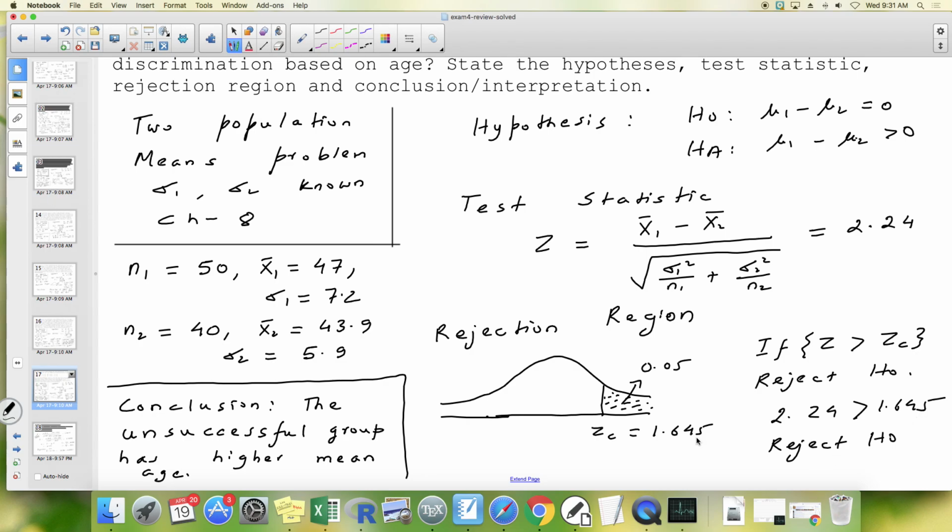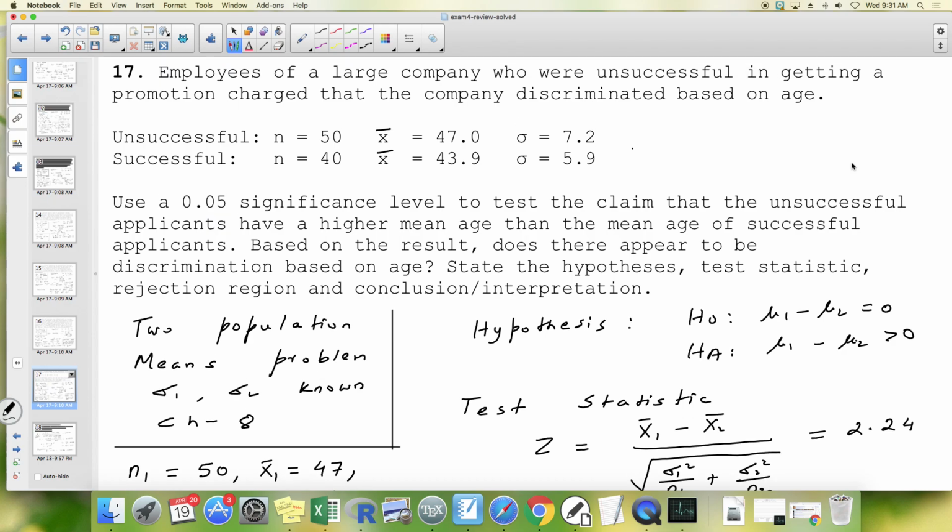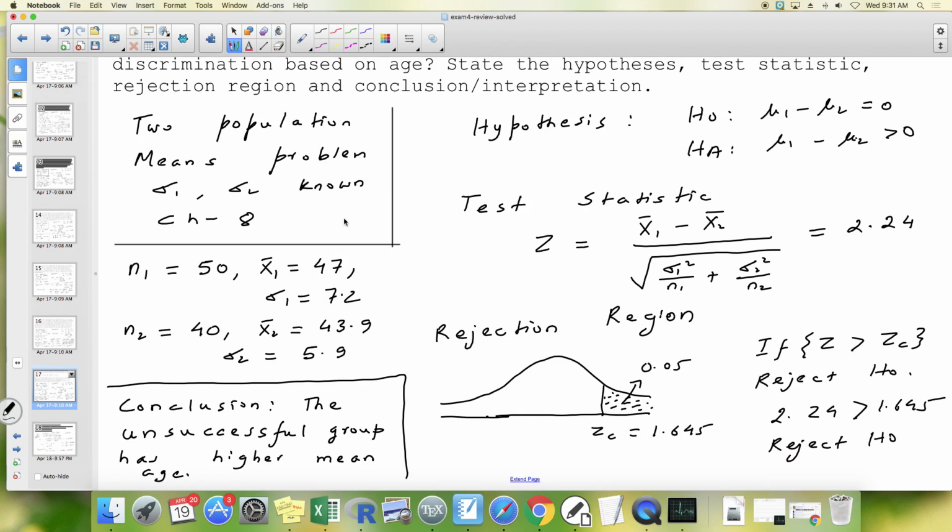What does that mean? You reject H naught means you have proved this. That means, yes, the average age of unsuccessful people is higher than the average age of successful people. That's what I wrote. The unsuccessful group has a higher mean age.